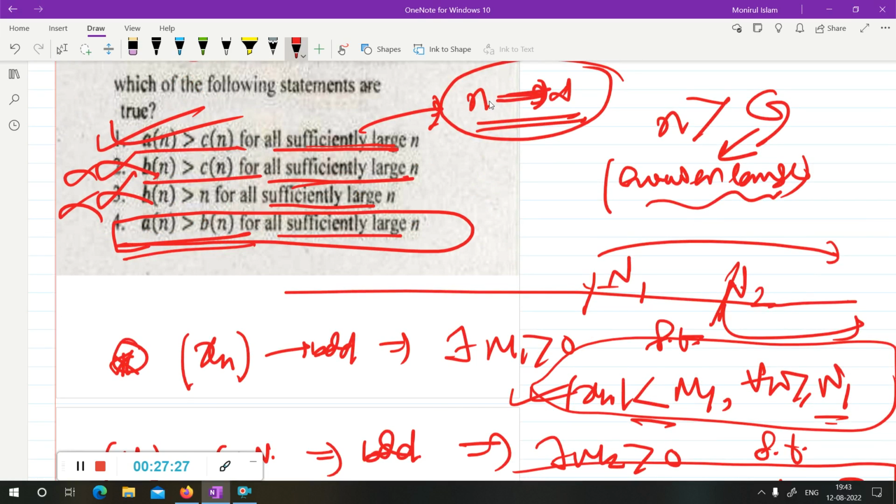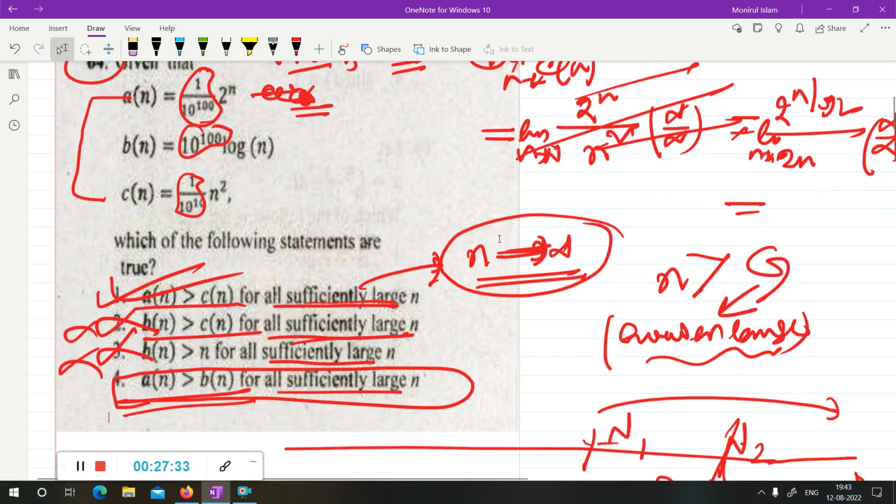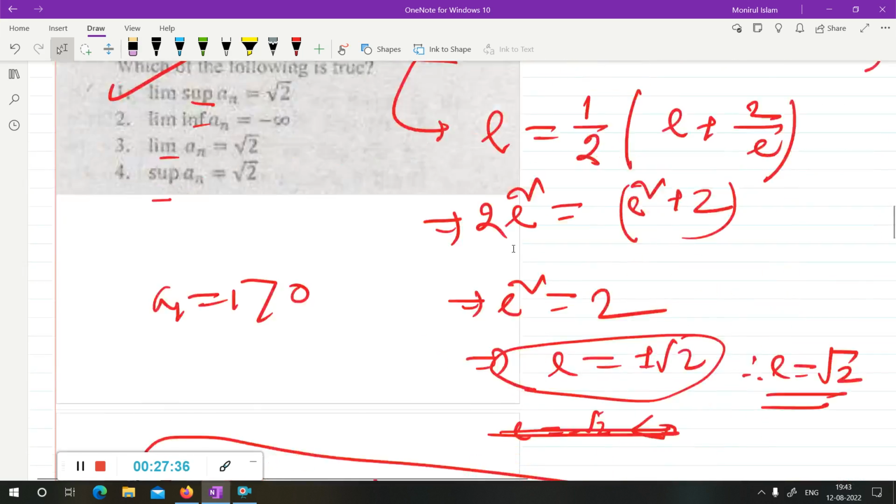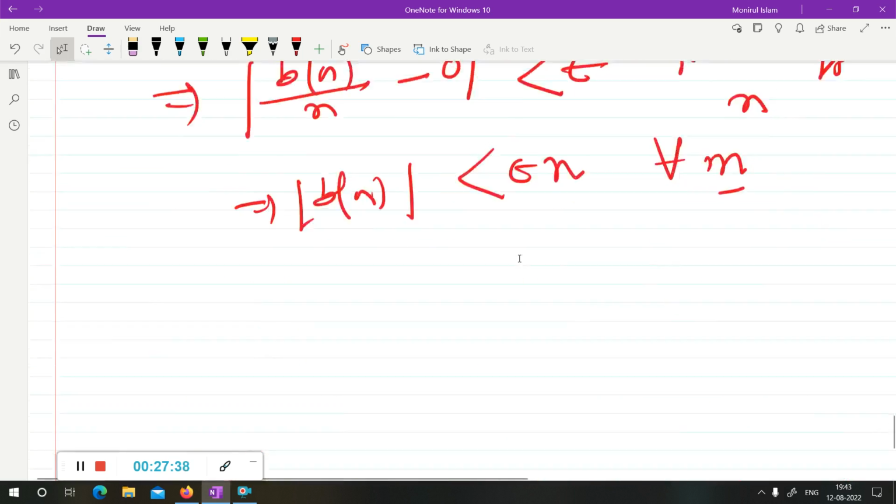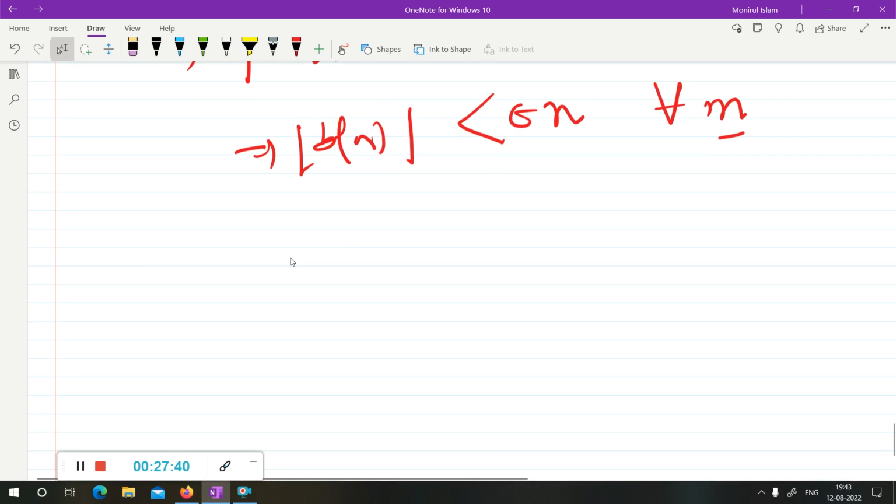For this you have to find the limit of a_n by b_n, the limit as n goes to infinity of a_n by b_n. If the limit is infinite, then it is true. If it is not infinite, then it is not true. So try to find the limit of a_n upon b_n. What is the limit of a_n upon b_n? For option D, try to find the limit as n goes to infinity of a_n upon b_n.